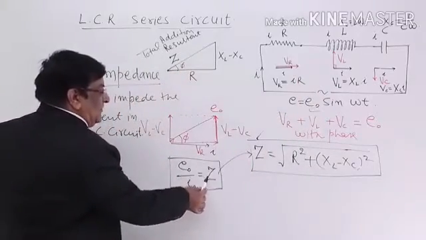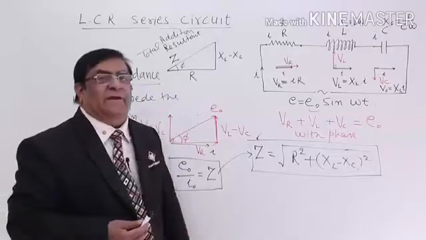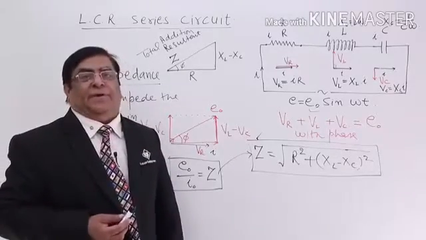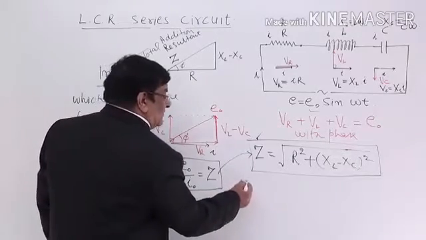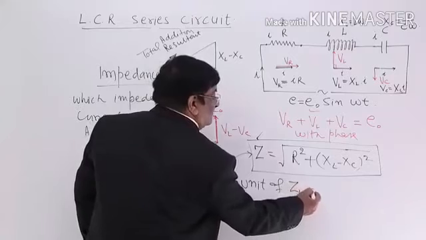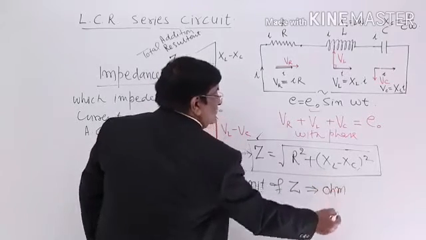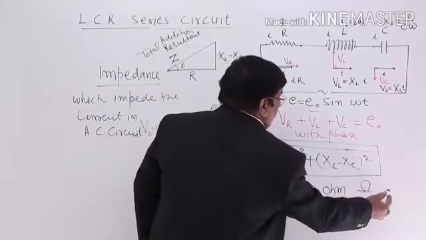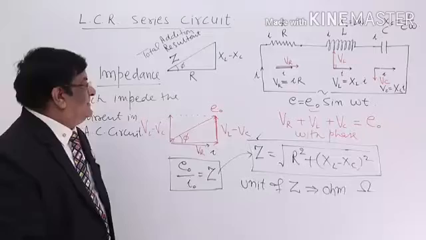This is the relation of impedance, potential difference and current. Then what should be the unit of impedance? Again, it is opposing the current, so the unit of Z is again ohm, symbol Ω. So this is the unit of impedance.